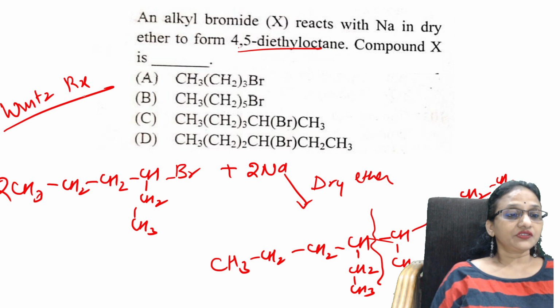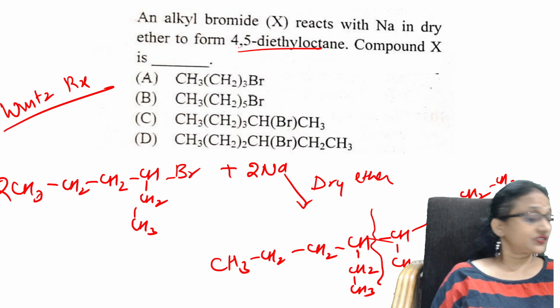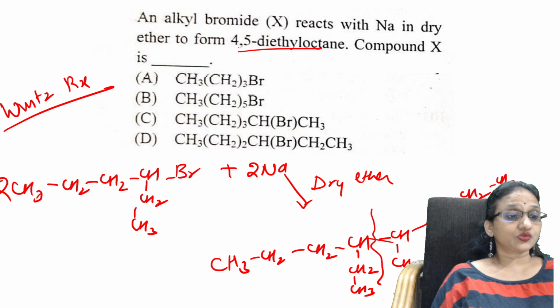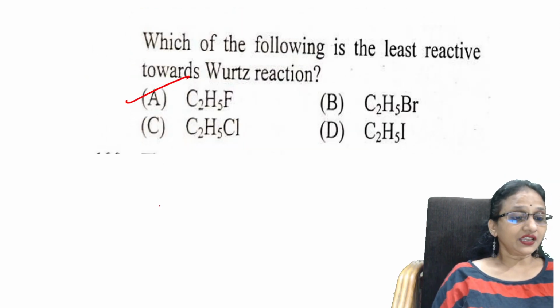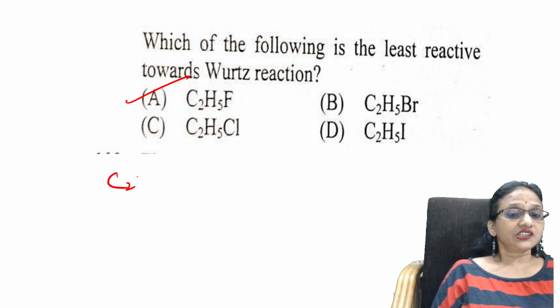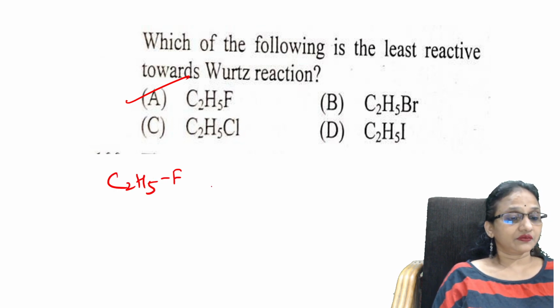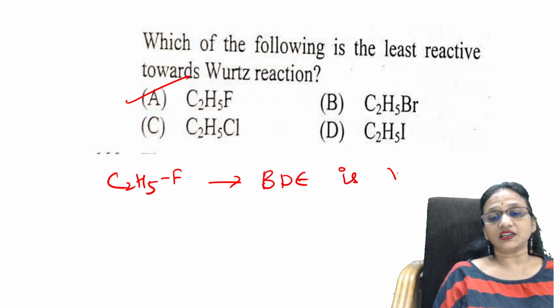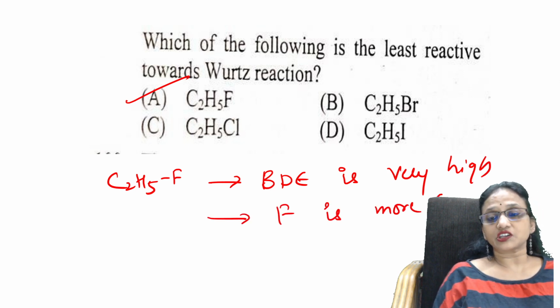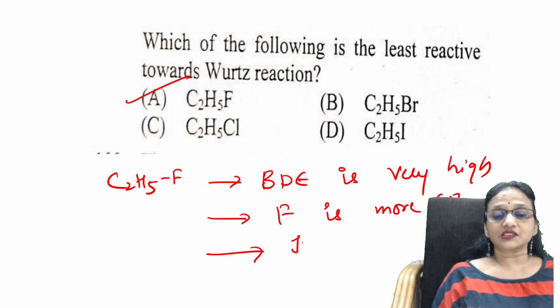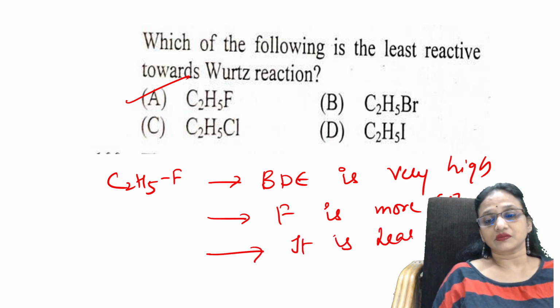Easy? Okay. Which of the following is the least reactive towards Wurtz reaction? See here, students. The answer is A. Why? Because in C2H5F, remember, the bond dissociation enthalpy is very high. Next important, fluorine is more electronegative. It will pull the bond. So it is least reactive. Right, students? Easy?